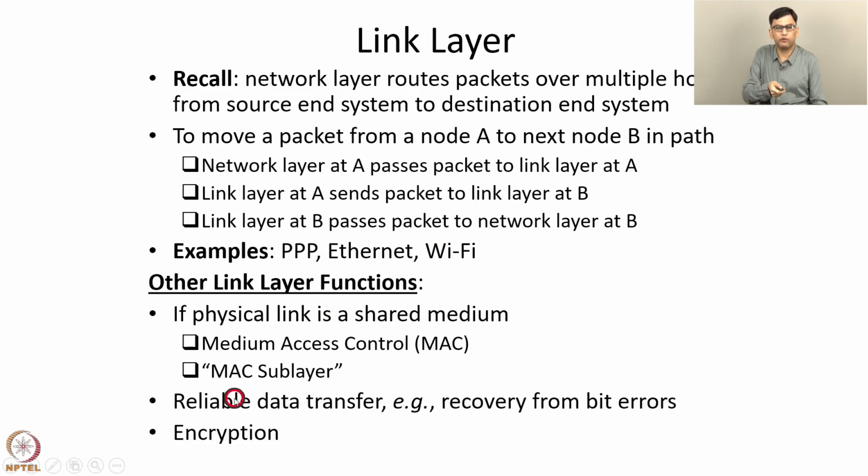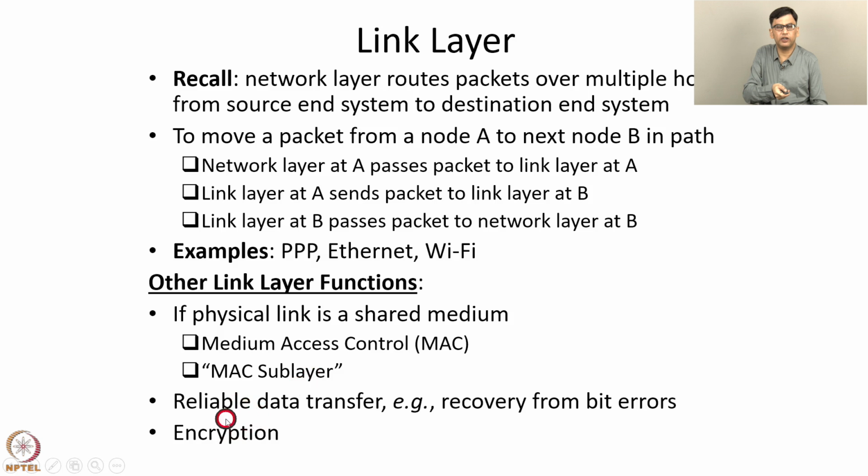The link layer may also perform reliable data transfer, for example, recovery from bit errors. Reliable data transfer is typically performed by communication links which are wireless links, because the rate of bit errors is high on wireless links. So it is better to do reliable data transfer locally on the link itself rather than rely on the end-to-end reliable data transfer protocol to recover from bit errors on a particular wireless link.